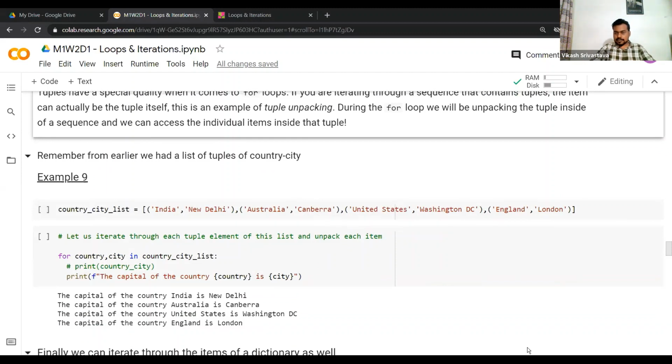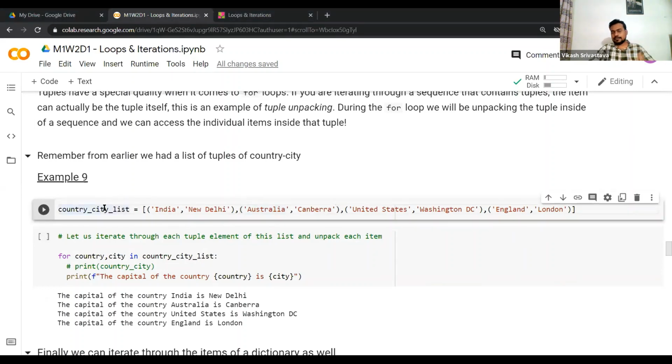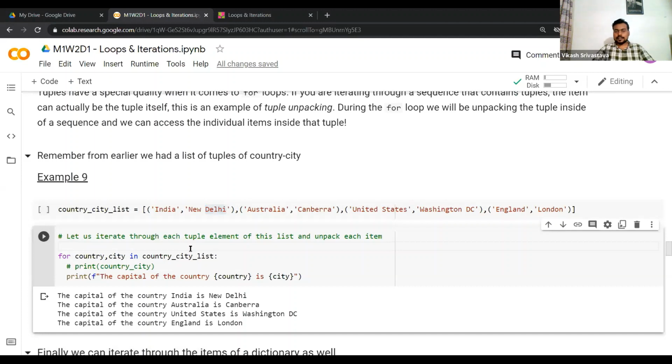So let's see what we got in the chat. All right. You remember this country city list which we have from the earlier classes. Can you tell me what we call this particular object? This is called a list of tuples. The first element is the country, and the second element of each tuple is the corresponding city. Now let's iterate through each tuple element of this list and unpack each item.